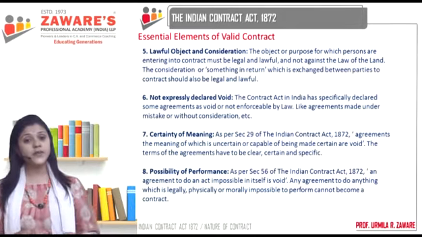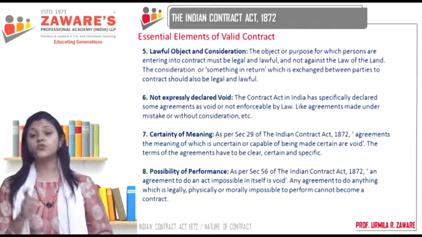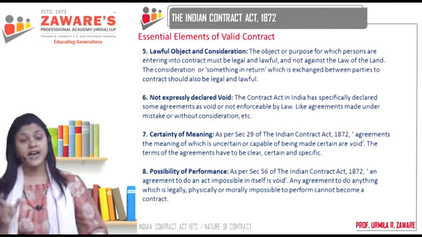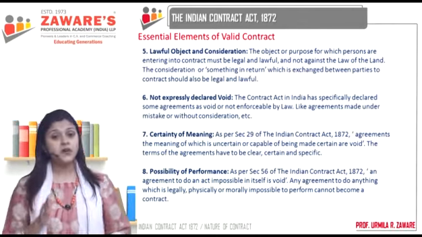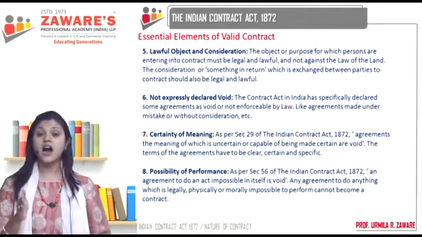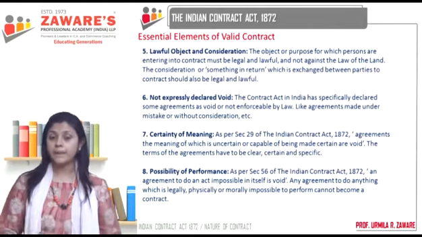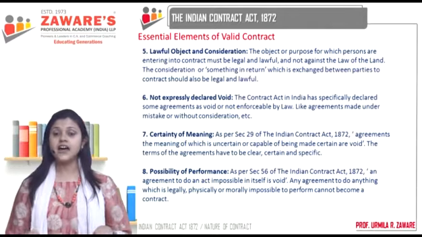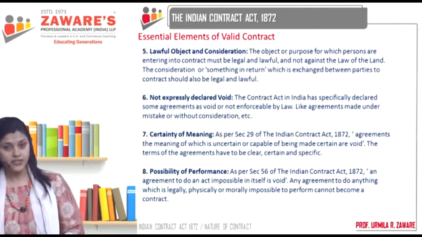Then as per section 29, only those agreements can become contracts whose meaning is clear, specific and certain. And of course, only those agreements can become contracts which as per section 56 are possible to perform, legally, physically and morally possible. Okay? So these are the essential elements of a valid contract.